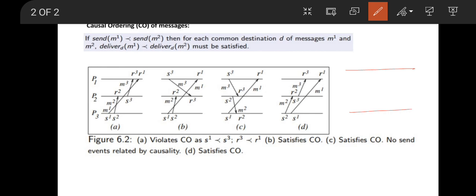Say for two messages, M1 is sent here and M2 is being sent at this point. Because S1 and S2 are both in the same process, we can see clearly that S1 is happening before S2. So we can write S1 has happened before S2. Now S1 is sending message M1 and S2 is sending message M2.